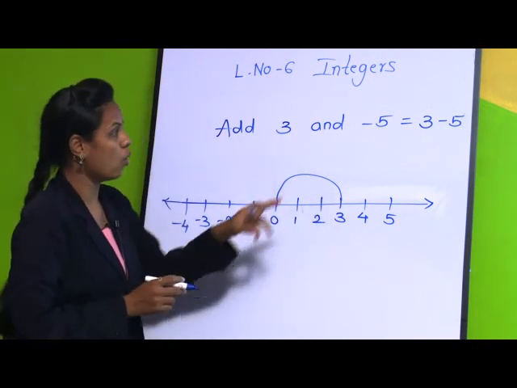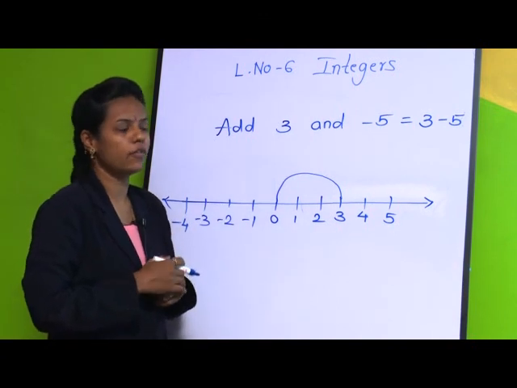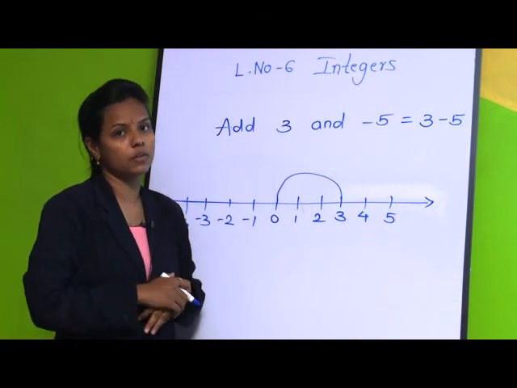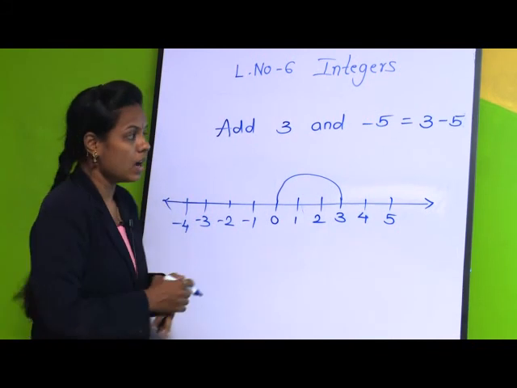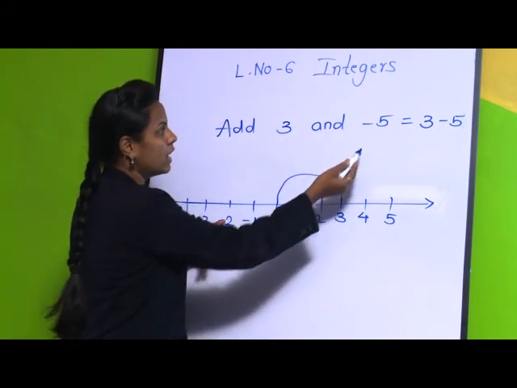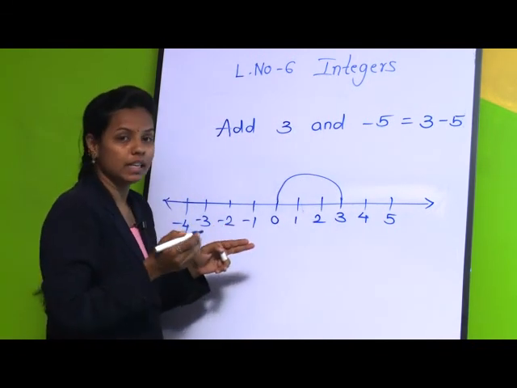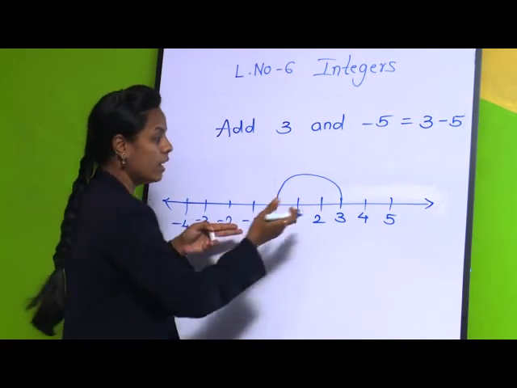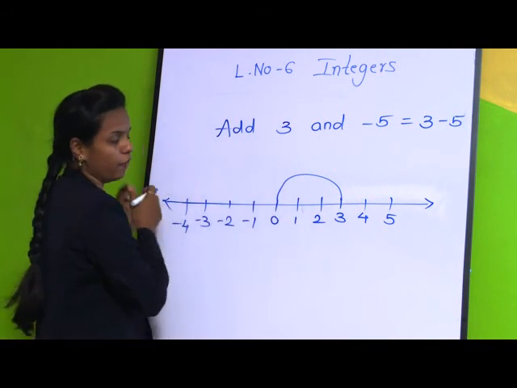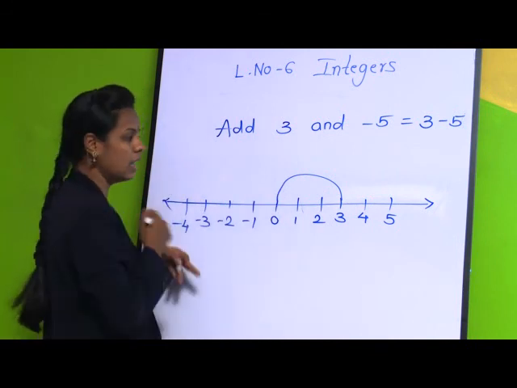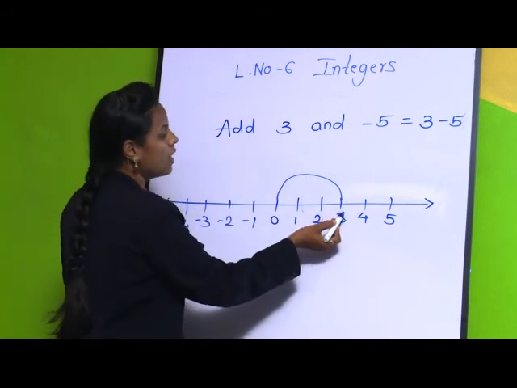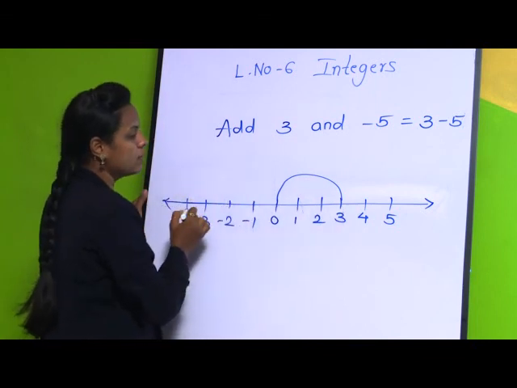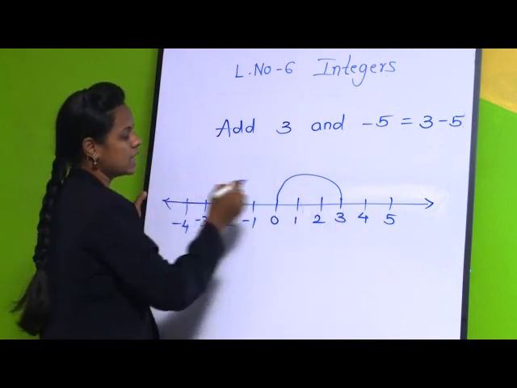Okay. Now, we have to do minus 5. As you know, minus means we have to go in a decreasing order, and we go in decreasing order when we move towards the left. So from 3 we have to go 5 steps in decreasing order.